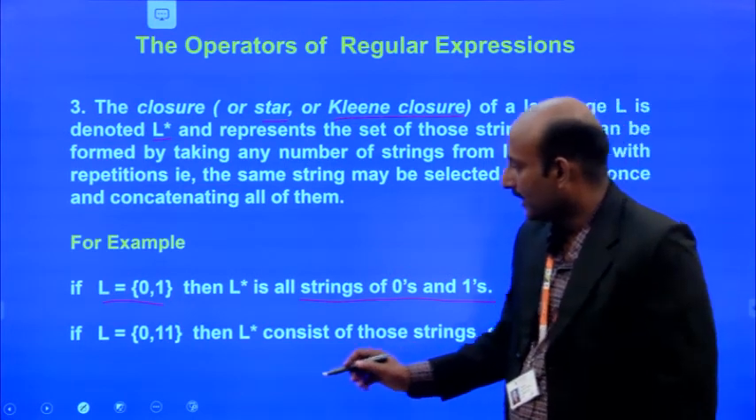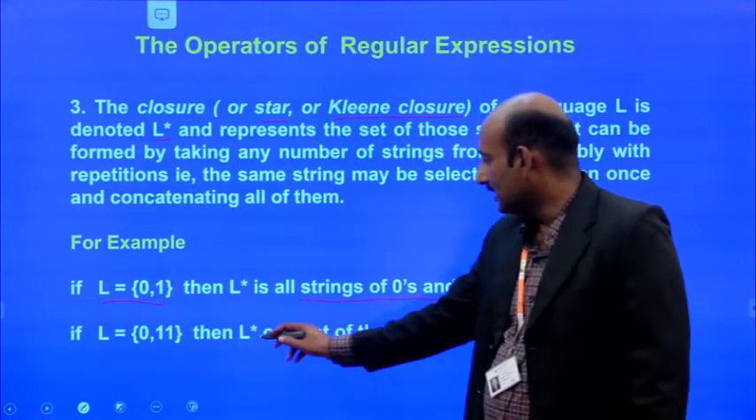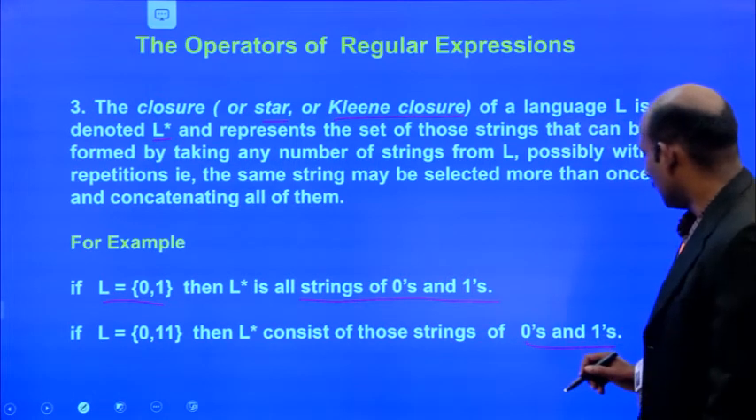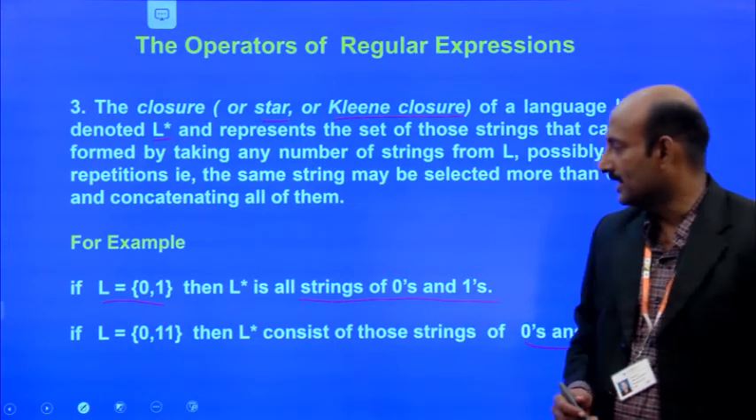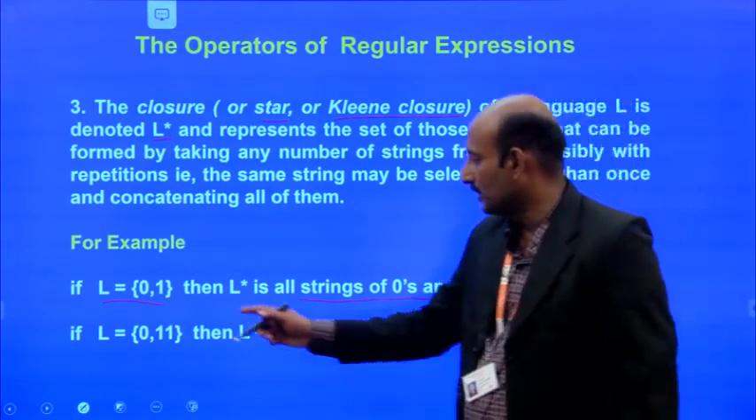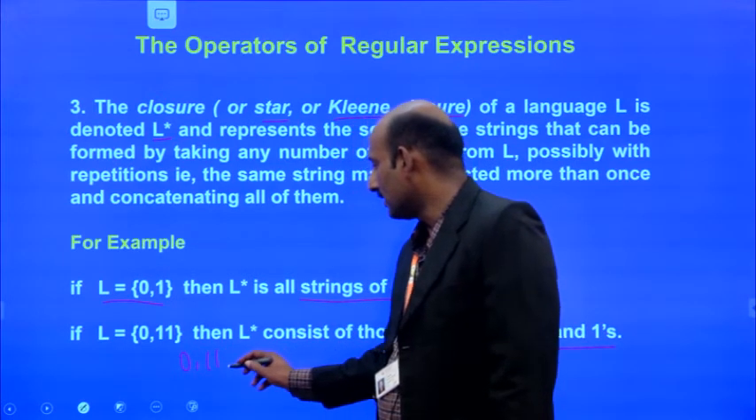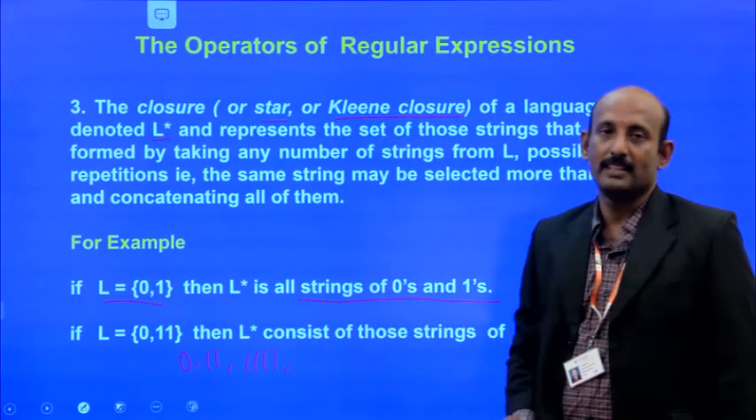Likewise, if L equals {0, 1, 1}, then L star consists of those strings of zeros and ones, like 1, 1, 1. That is 0 or more occurrences. So it may come 1, 0, it may come 0, 1, 1, or it may come four ones. Like that it will be generating.